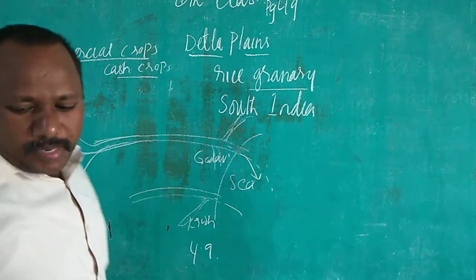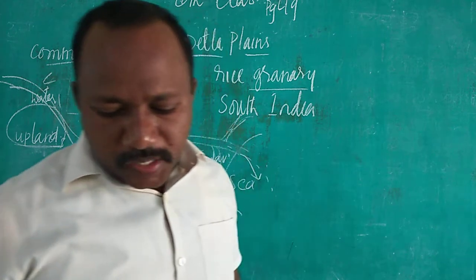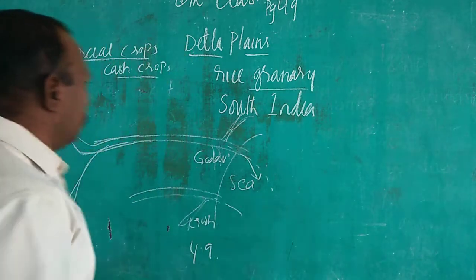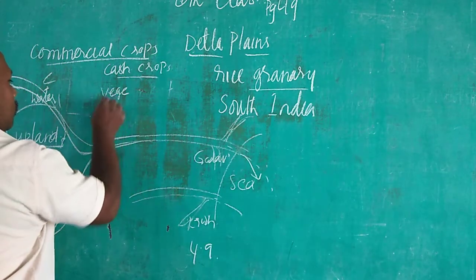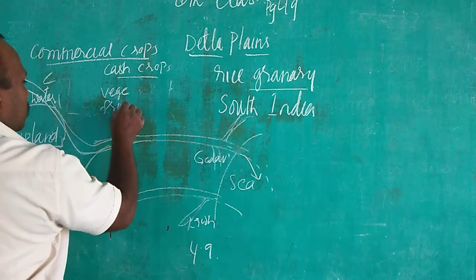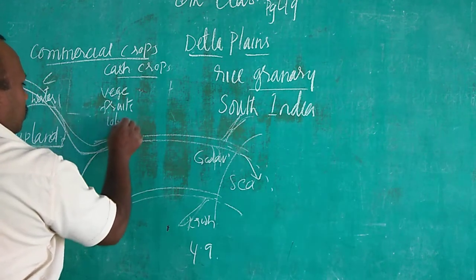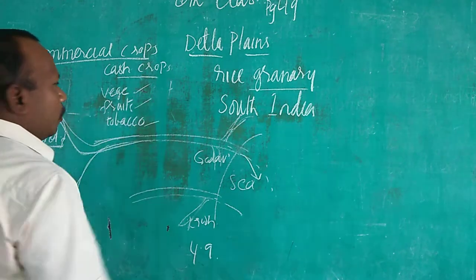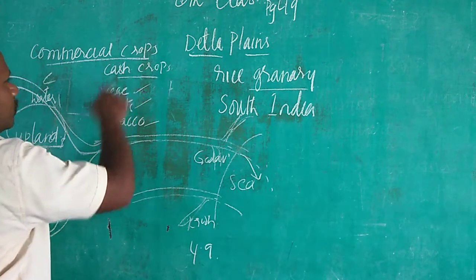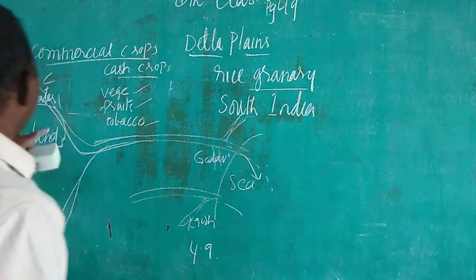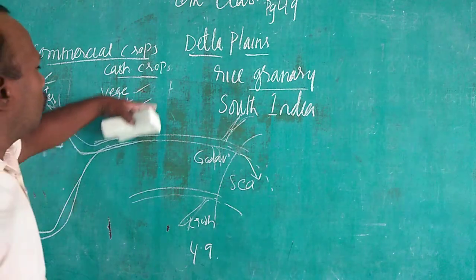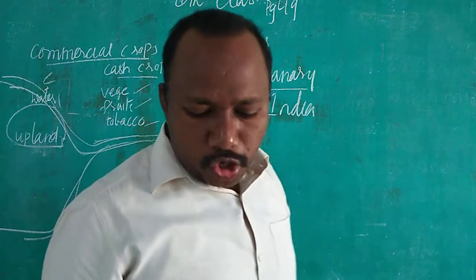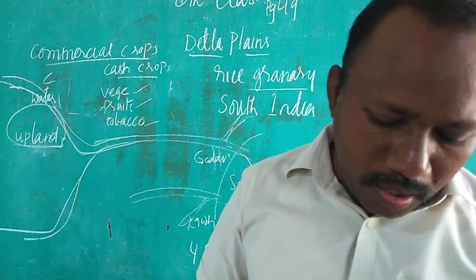What are the commercial crops or cash crops here? Vegetables, fruits and tobacco. Vegetables means కూరగాయలు, fruits పళ్ళు, tobacco అంటే పొగాకు. They are called commercial crops or cash crops, children. Where there is upland, these crops can be grown on the upland. Such crops are grown on upland.